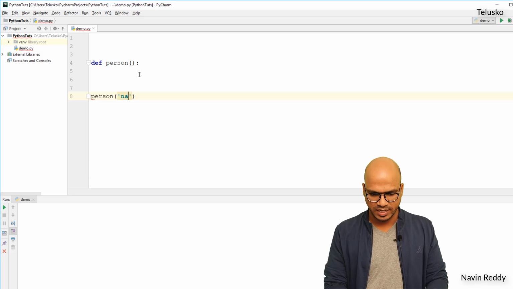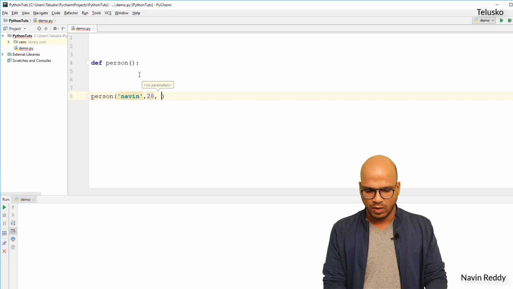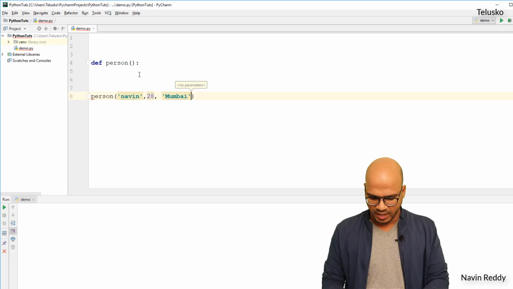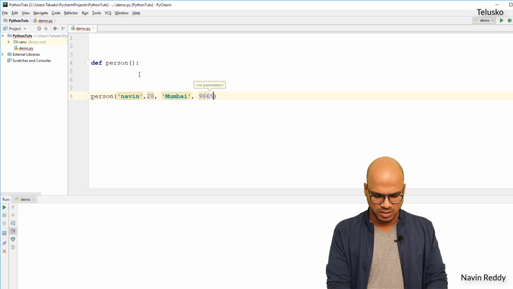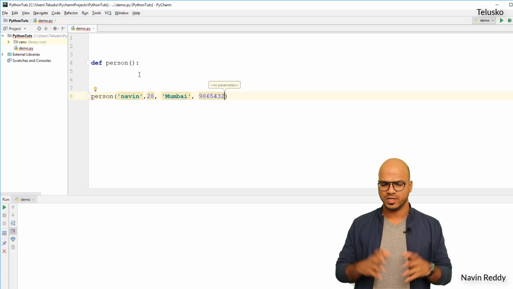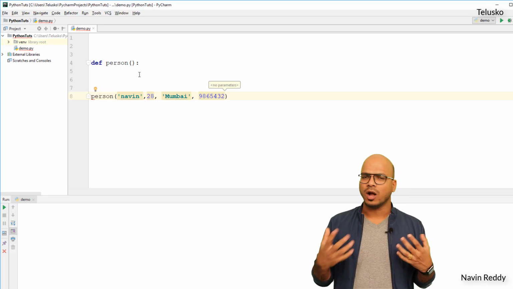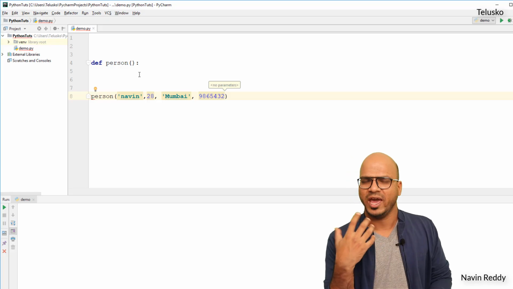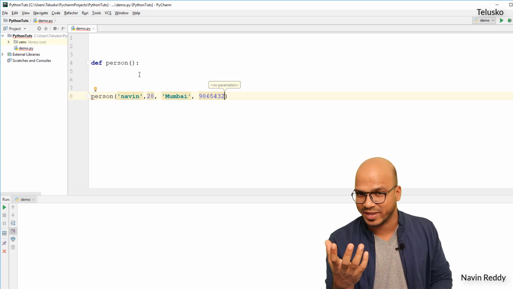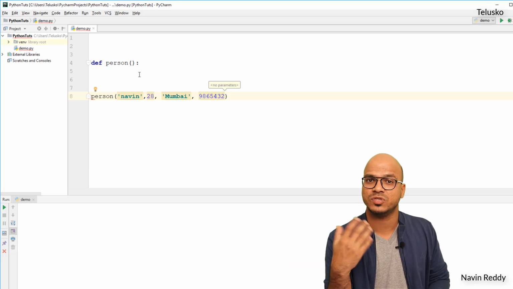So we have person here, and a person wants to send different data. For example, a person wants to send the name, so I will say Naveen, and then I want to pass my age. I want to pass, let's say, the city which I live in, so I will say Mumbai, and then I will also mention my phone number, let's say that is 97654. So we have a name, we have age, and we have city and a number. Now, when we talk about a function person, of course, the most important thing is name here, right? Every person has a name. Doesn't matter if you want to reveal your age, or the city you live in, or maybe your mobile number, but name is something which we all reveal.